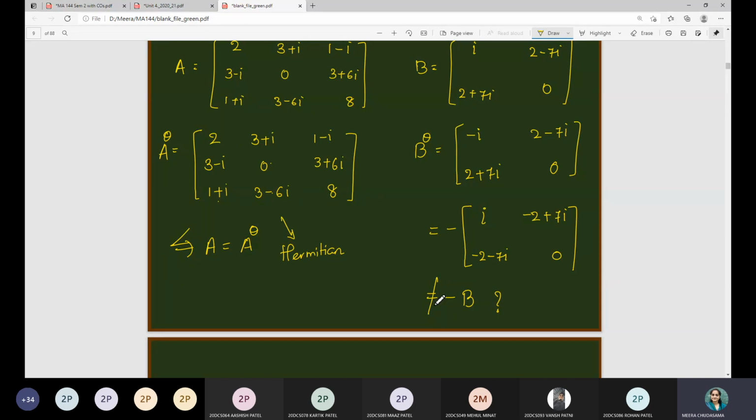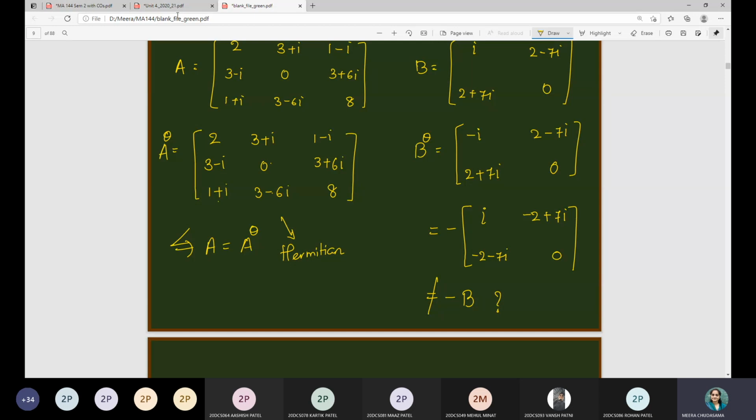So you have to be very careful while taking a scalar quantity common for matrices, because for matrices it is not that you take the minus sign only from a row or column. That is for the determinant. For the determinant, if you take a negative sign common, it is for a row or for a column. Whereas in matrices, you have to multiply the scalar with each and every element of the matrix.